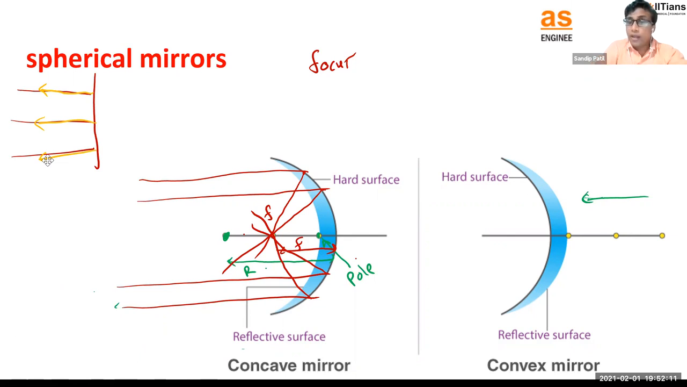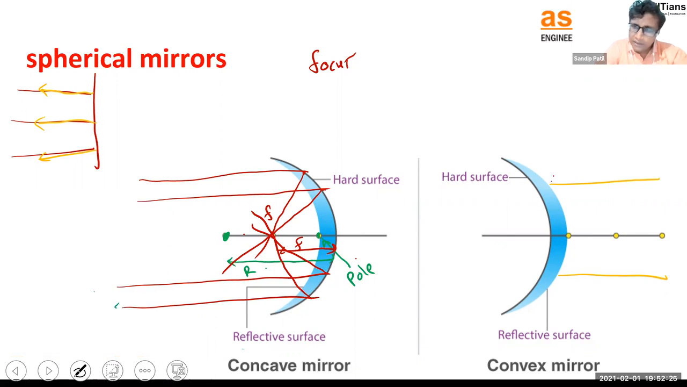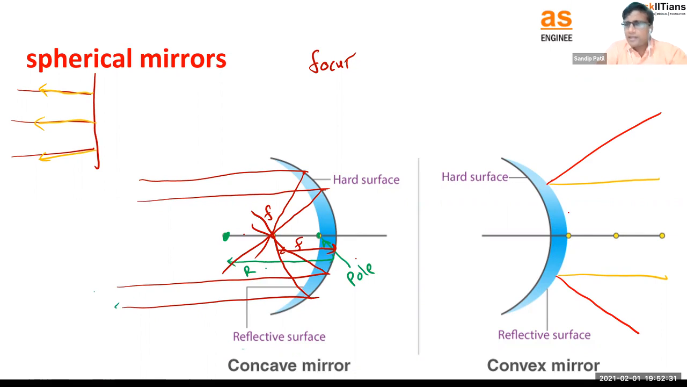Even in this concave and convex mirror, you can do the same thing, right? What is going to happen? These are the rays coming. Right now, in this case, what is going to happen? The reflected rays, remember, will look something like this, right? Because the mirror is going to reflect the rays.